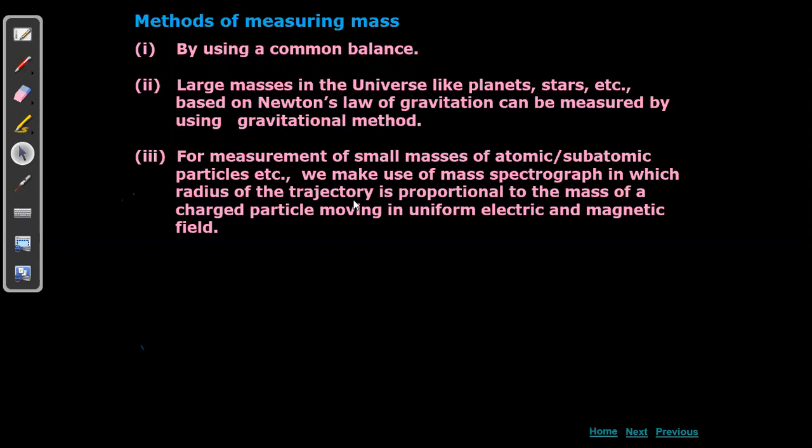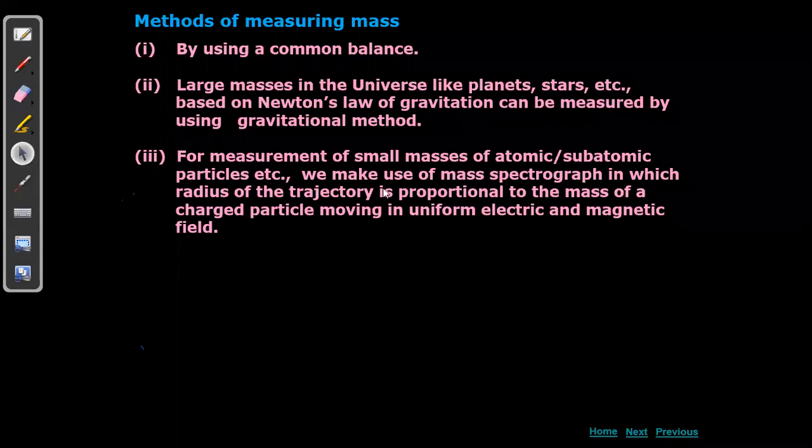The small particles are subjected to uniform electric and magnetic fields, and we observe them. Like when patients undergo an ECG or a CT scan, they get a report, no? Same like that, we get a report of it, we observe that graph and analyze it.